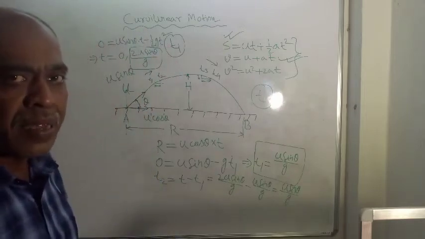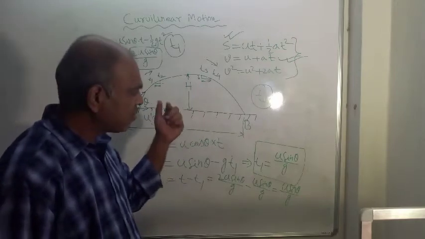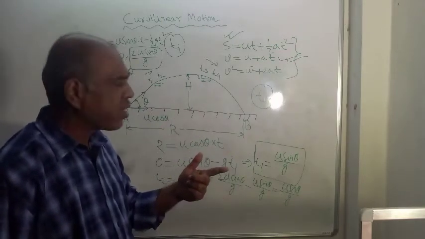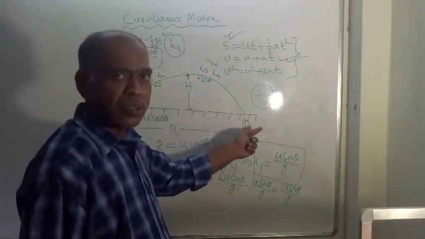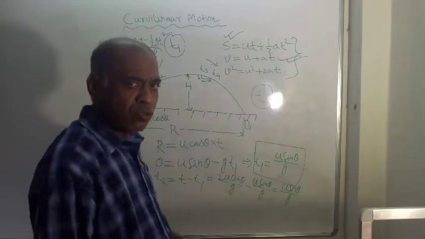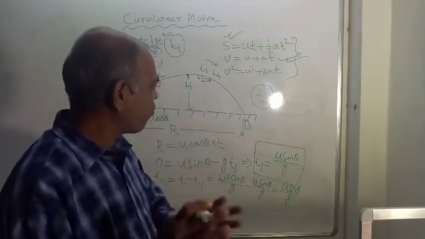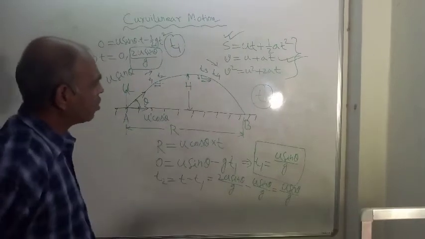So both the times are the same. From A to maximum height the time taken is u sin theta by g, and from maximum height down to the ground the time taken is again u sin theta by g. So both the times are the same, and the total time of flight is 2u sin theta by g.